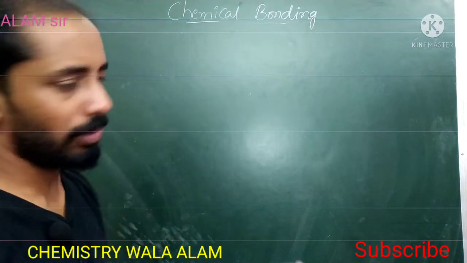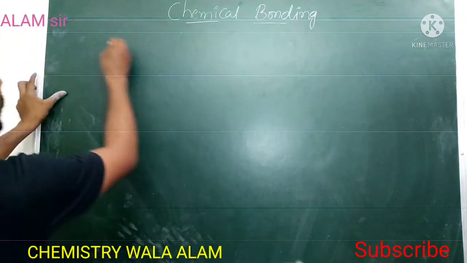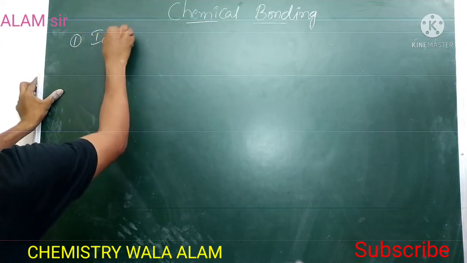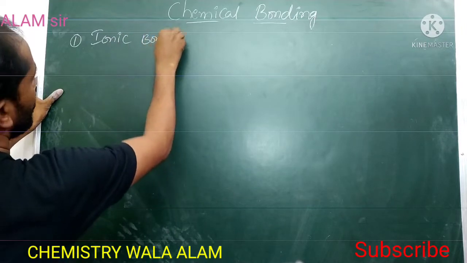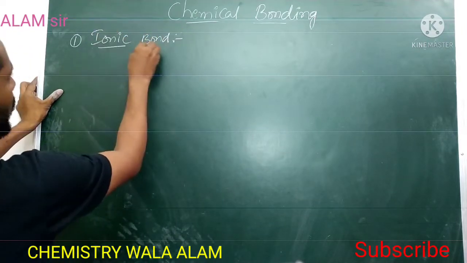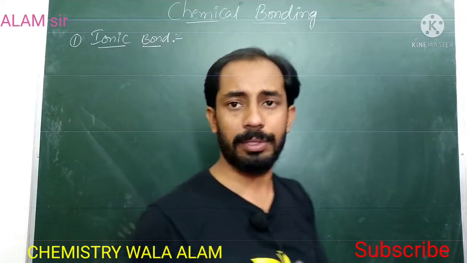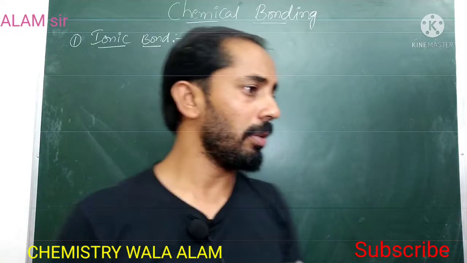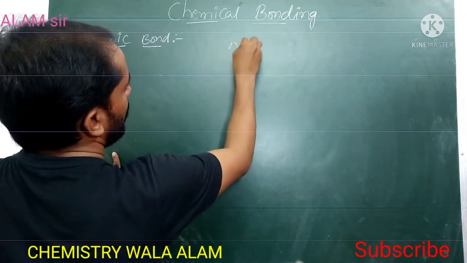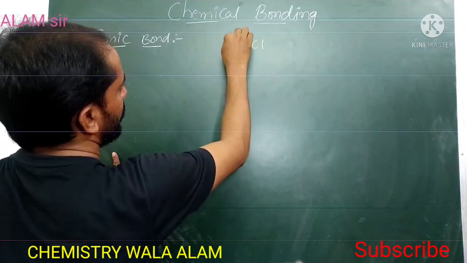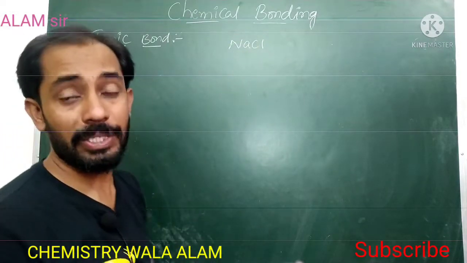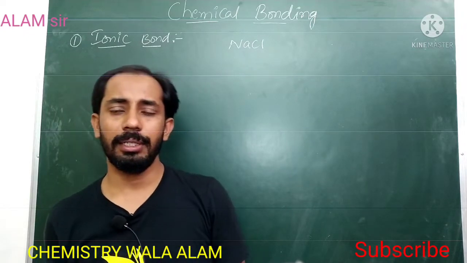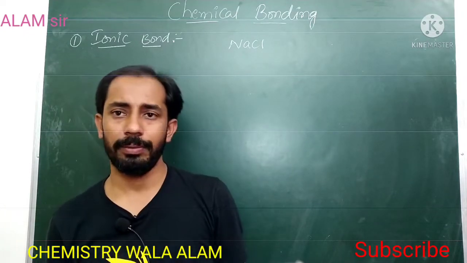Now in valence bond theory, the first concept is the ionic bond. What is the definition of the ionic bond, what are the conditions, how can it be formed, and how can we know that a compound contains an ionic bond? So the first one you can take is NaCl, the chemical salt. This salt is used to enhance the taste of the food.